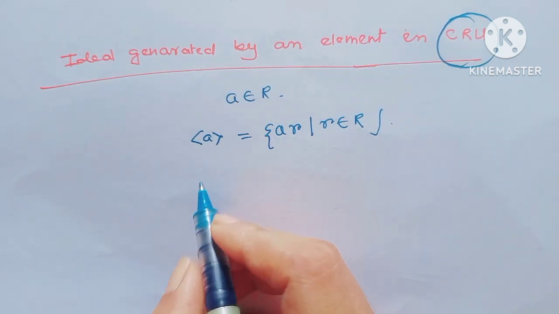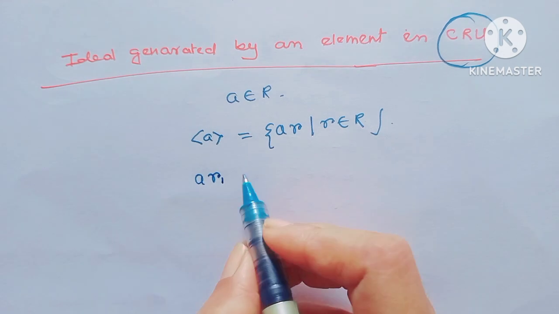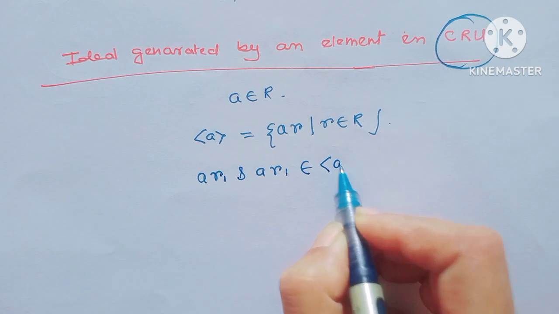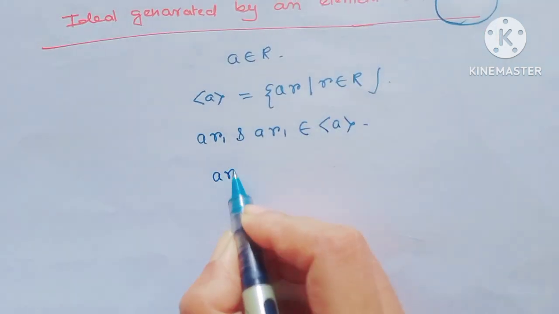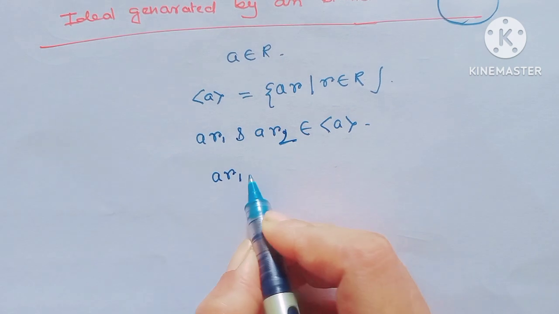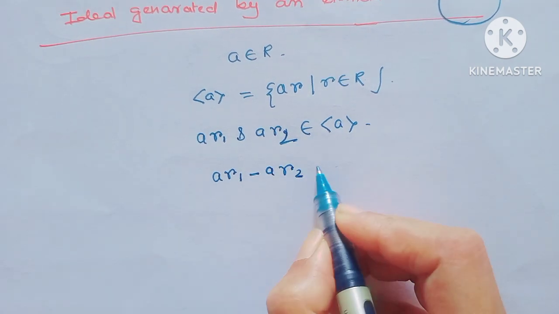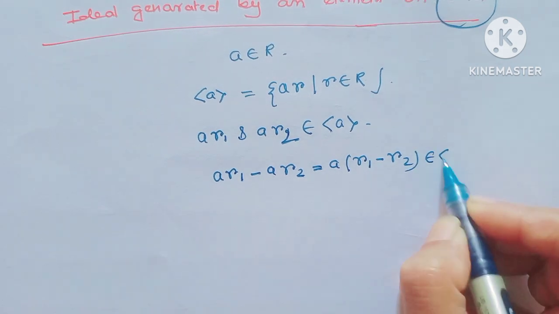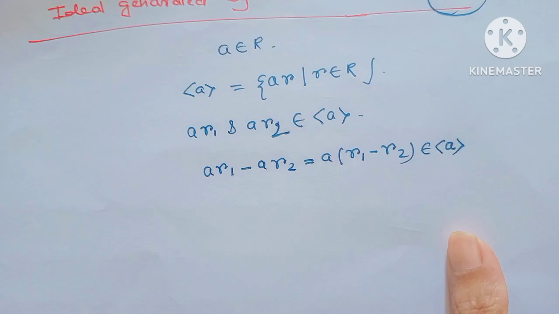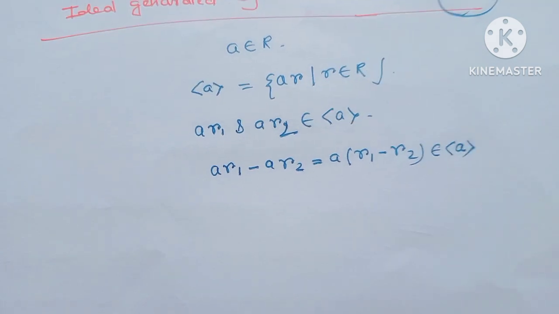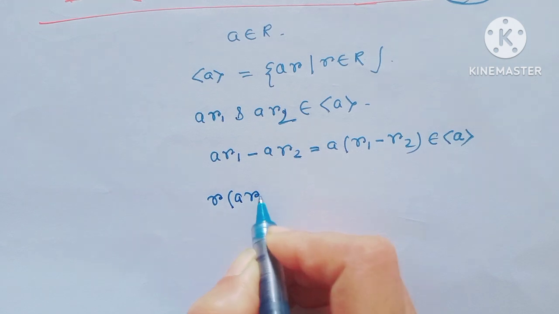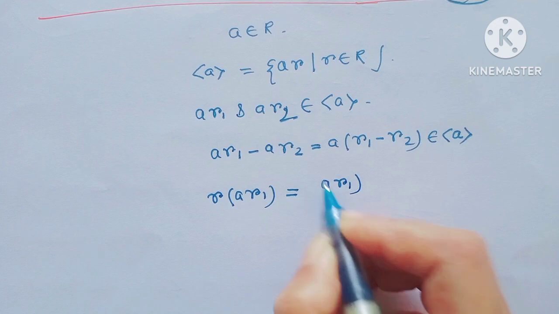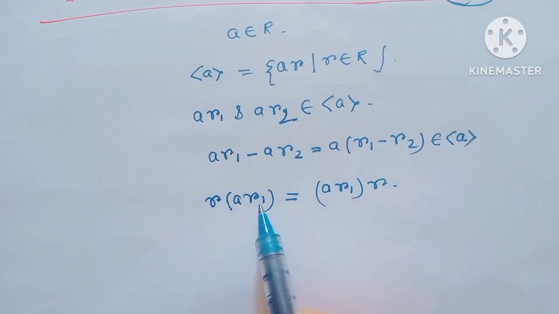Because to prove it is an ideal, consider two distinct elements ar1 and ar2 from the ideal generated by a. Then ar1 minus ar2 equals a times (r1 minus r2), which belongs to the cyclic subgroup generated by a. And for r times ar1, we can write by the associative property, (r·a)r1.